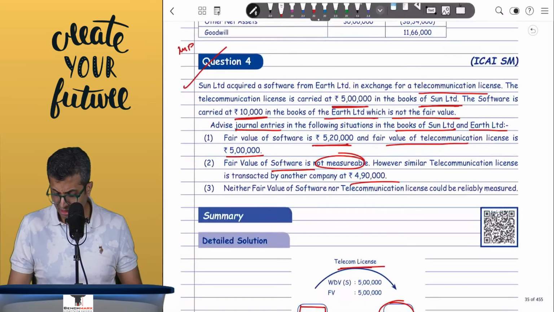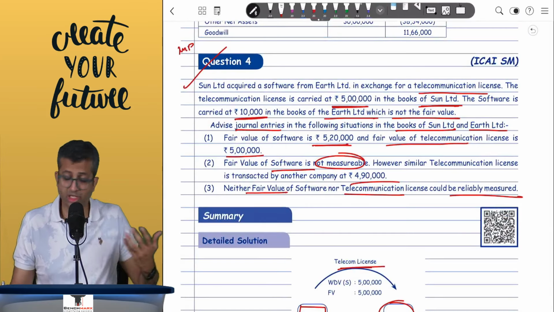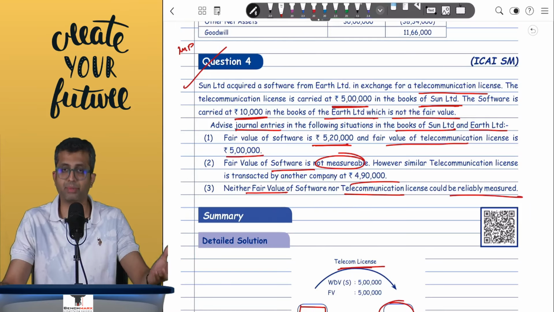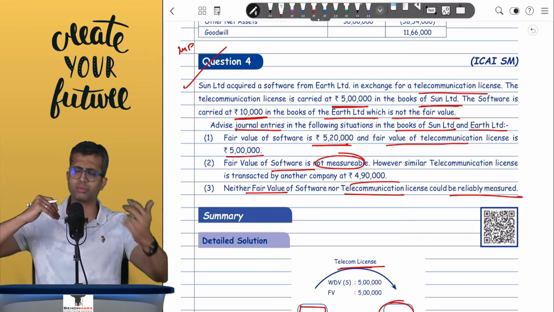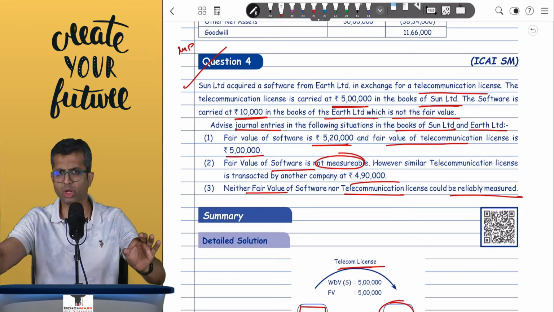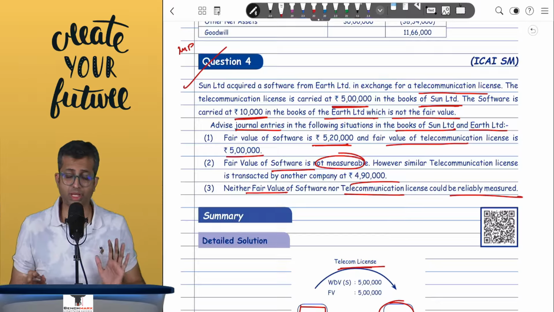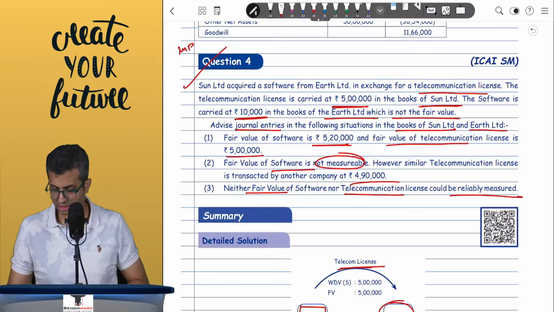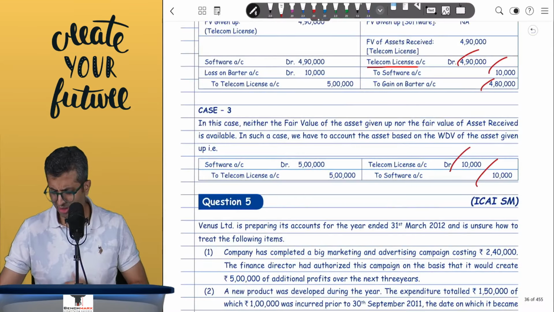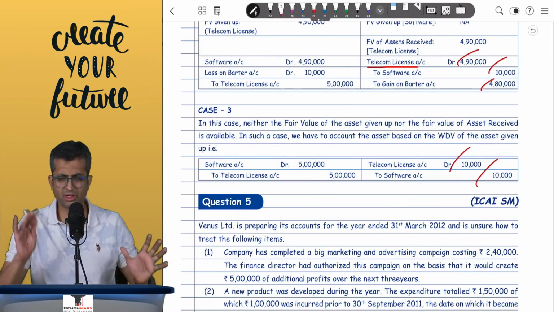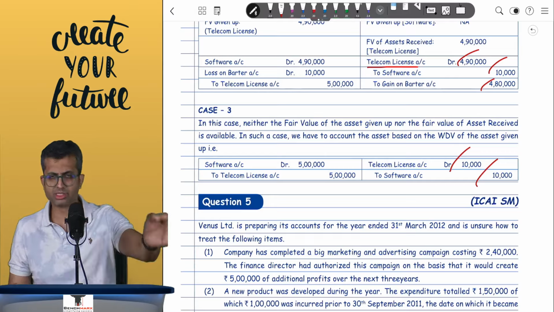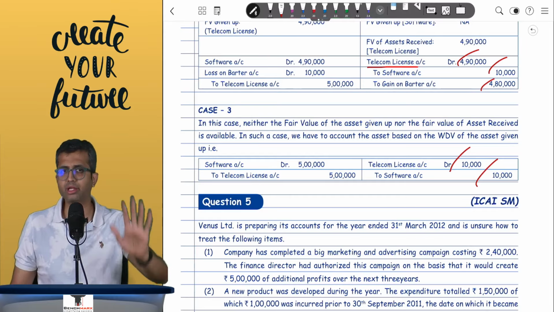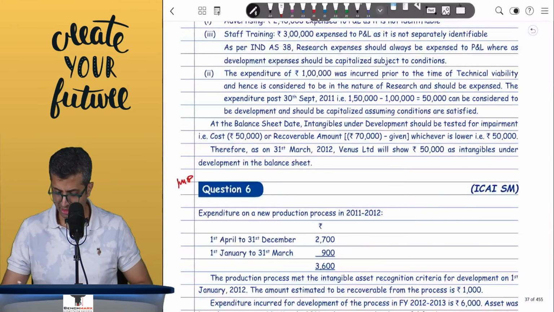And last, neither fair value of software nor telecom license could be reliably measured, in which case the transaction will happen at the WDV, that is in the books of Earth. Debit what comes in, telecom license coming in, credit what goes out, software going out. Software is credited at 10,000, telecom license being debited also at 10,000. A similar working you can do for Sun. We have discussed this for barter, where you apply the rules for barter, whether this is license and software or it is land and machinery. The principles remain the same.